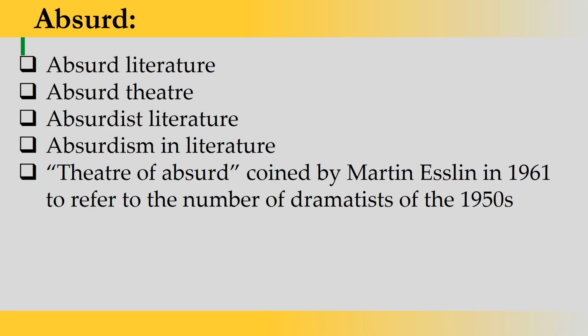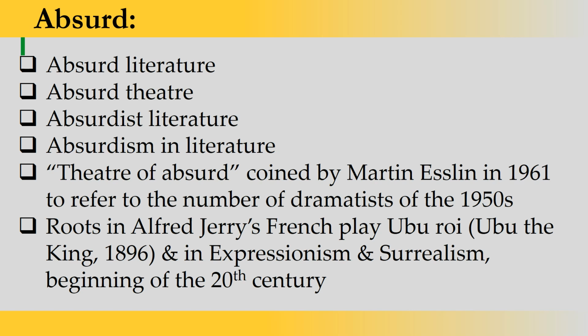And for the first time, this term was used by Martin Esslin in 1961, and you have these 1950s writers or playwrights, but the roots of this term are found way before 1961 or the 1950s. Here we have the roots of this term already found in Alfred Jarry's French play Ubu Roi or Ubu the King, published in 1896, and in movements like expressionism and surrealism.